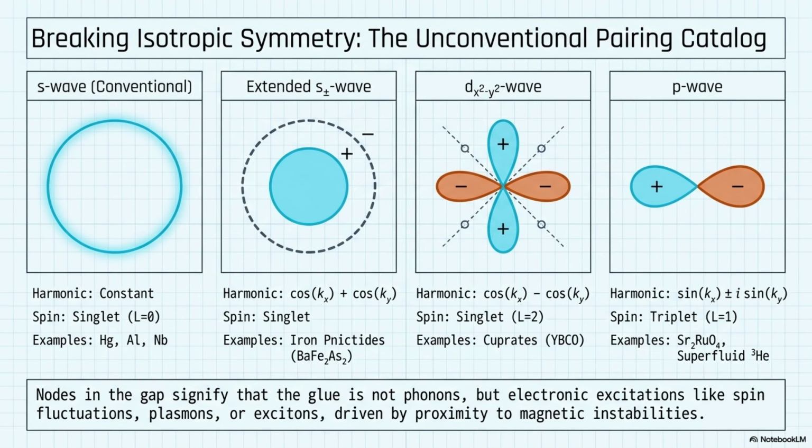By breaking the rule that pairing has to be perfectly spherical or isotropic, modern physics fully embraces these exotic harmonic shapes. When the glue is driven by electronic excitations, like spin fluctuations near magnetic instabilities, we get shapes like the four-leaf clover d-wave, which is famously seen in high-temperature cuprates, or even the p-wave. These nodes, the literal gaps in those shapes, are direct, undeniable signatures of this unconventional magnetic glue.